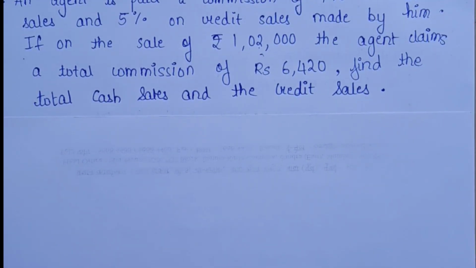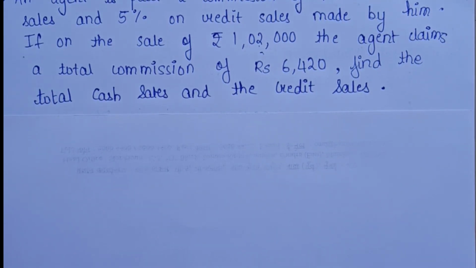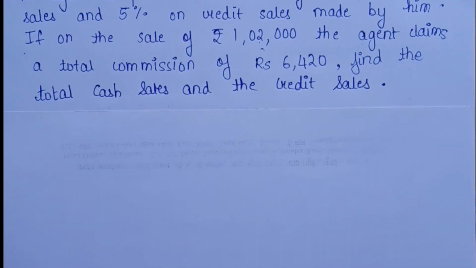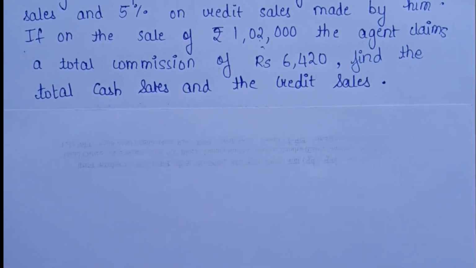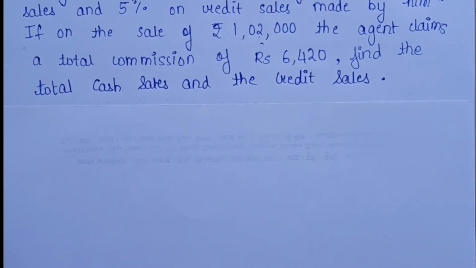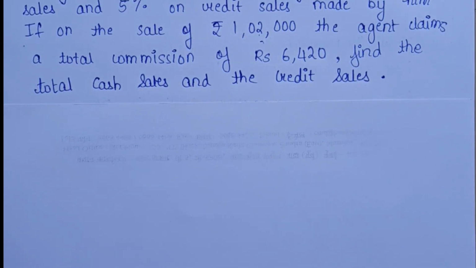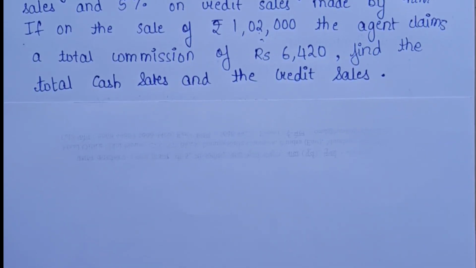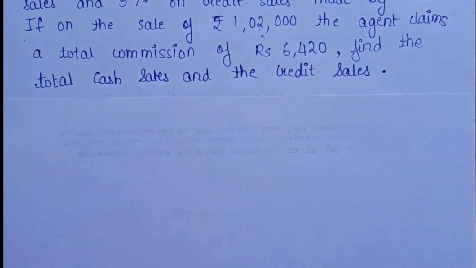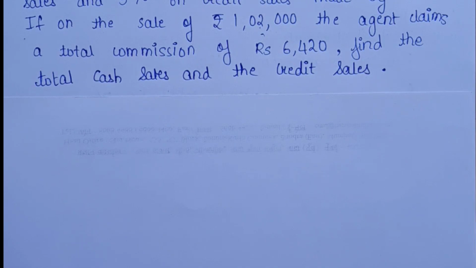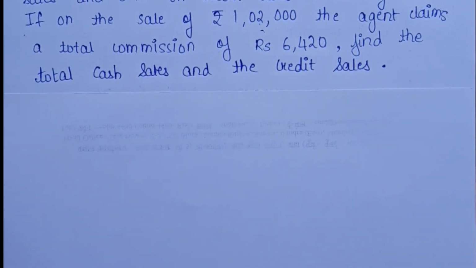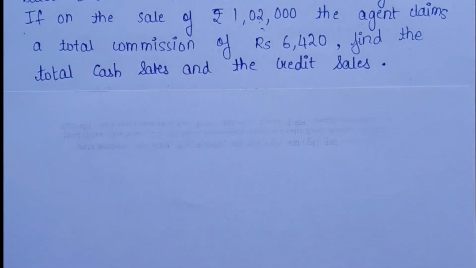So what is the difference between cash sale and credit sale? Cash sale is the usual sale, a transaction in which we pay cash to the agent. What do you mean by credit sale? Credit sales are purchases made by customers who do not render payment in full in cash at the time of purchase. So these are your credit sales. So what is the difference in the commission rates? It is 7% on the cash sales and 5% on the credit sales.